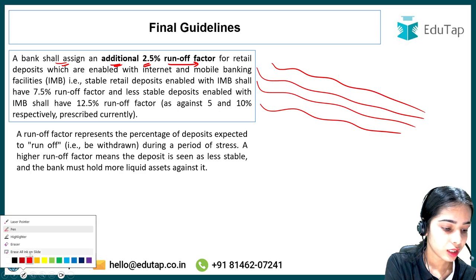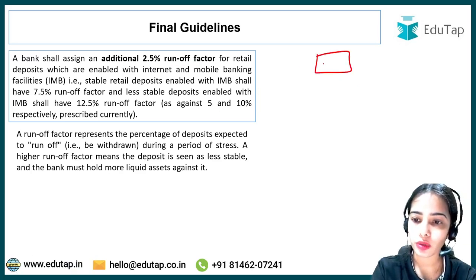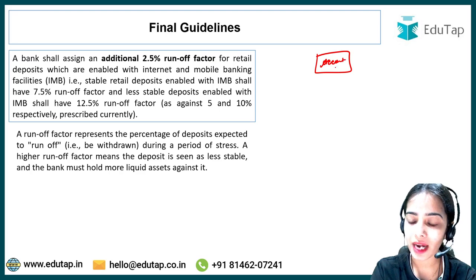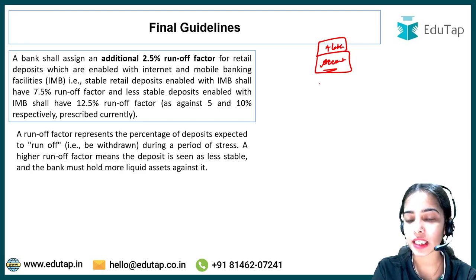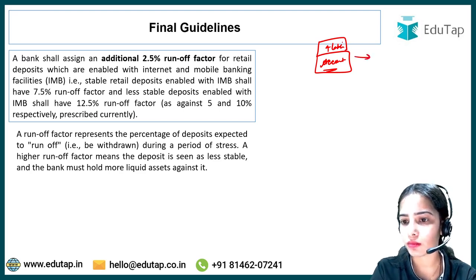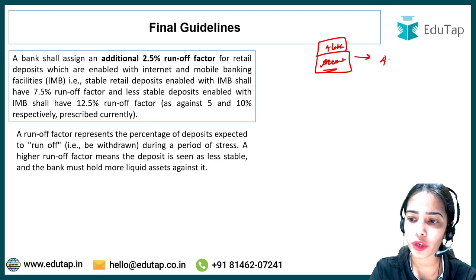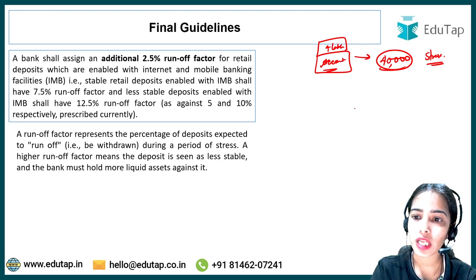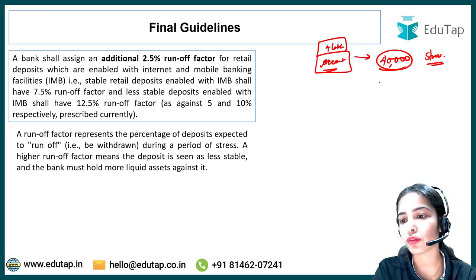Let's say you have an account in which you have 4 lakh rupees. Now the bank is expecting that you will be taking out around 40,000 rupees in the stress situation. So that means you have a runoff factor of, let's say, 10%.